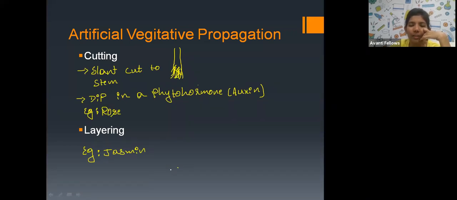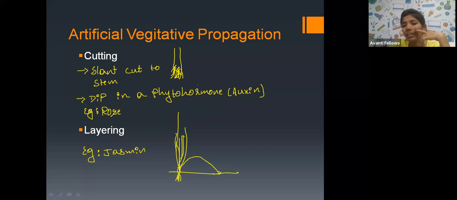If there is a jasmine plant, I'll take one stem of this and bend it to the soil, so that the node touches the soil. Then I'll cover the node with soil. After so many days, the roots arise, and the plant also arises. This is layering.